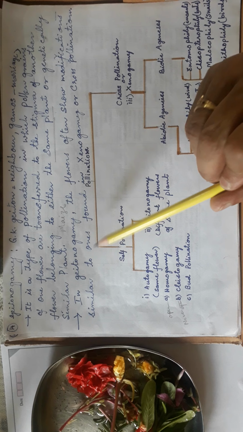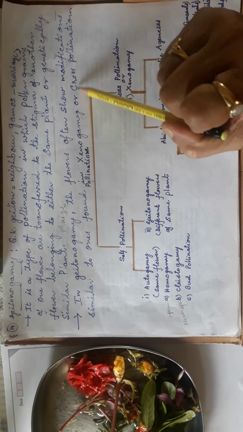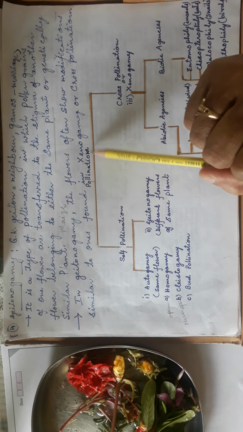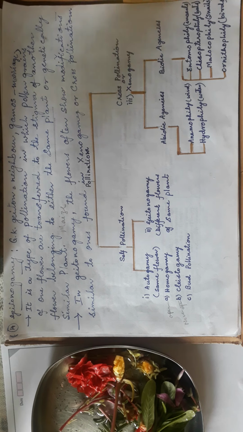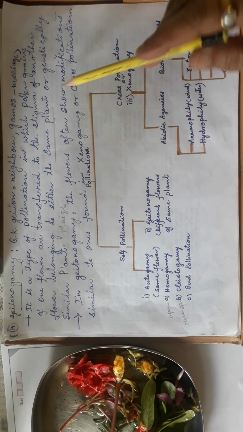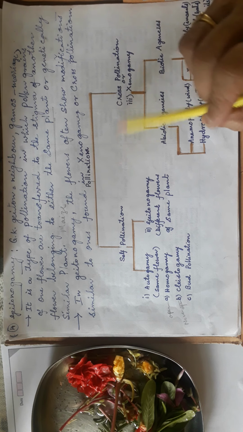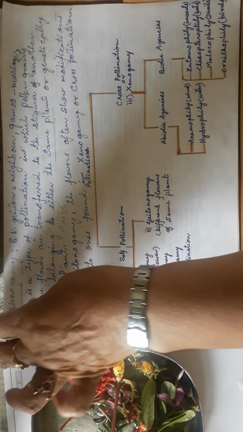In geitonogamy, the flowers often show modifications similar to those found in xenogamy or cross pollination, because the pollen is not falling on the same flower, it has to go to a side or next flower of the same plant. So it needs whatever cross pollination requires.